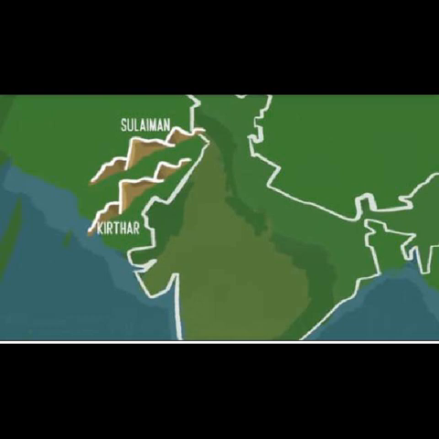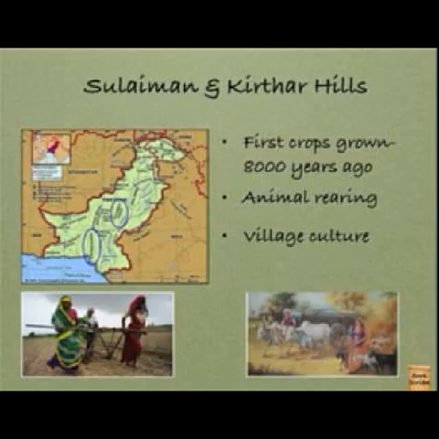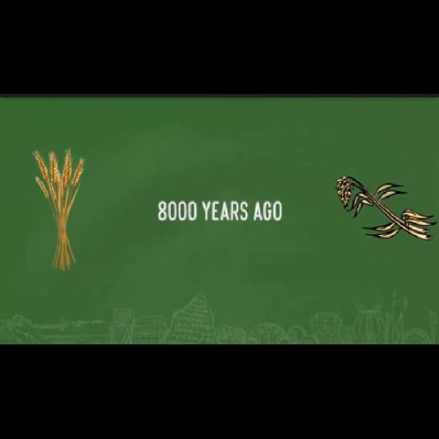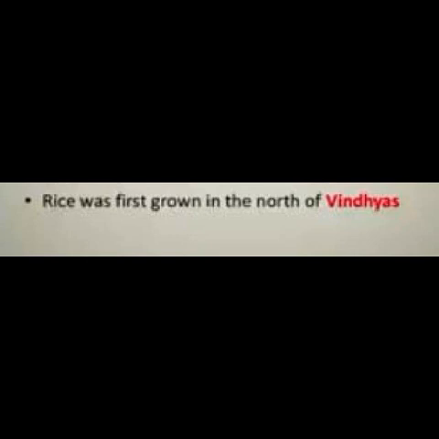And then they first grew crops nearby there. The first crops were grown 8,000 years ago. Not only that, animal rearing was also done by themselves, and then they started the village culture also in the Sulaiman and Kirthar hills. Okay, see, these are the first crops, wheat and barley grown by the early people. And then next they started the settled life and then grew the crop rice.